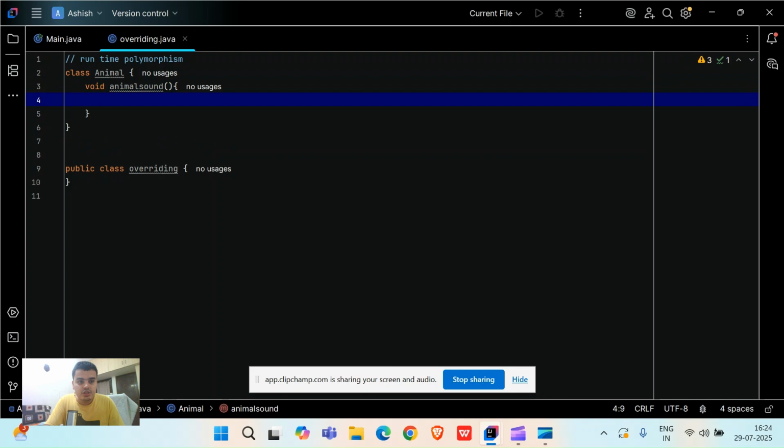All right, friends, so let me do a sout, let us print "this is animal sound". So this is now nothing but the animal sound. Friends, I have completely defined the animal class. I can define more things here also, but I am not defining them. I am limiting my animal class to only one method.